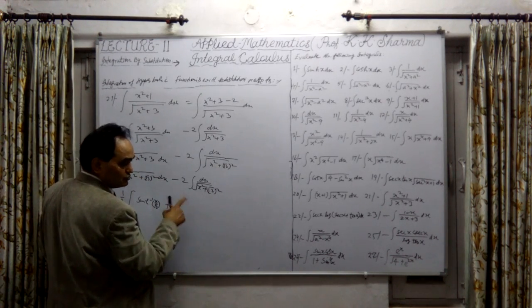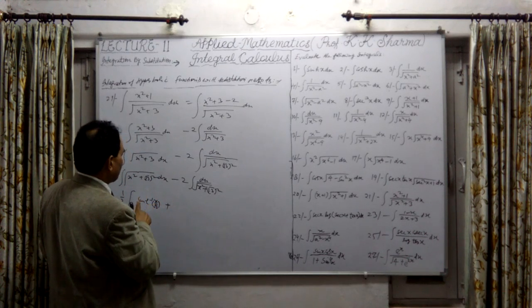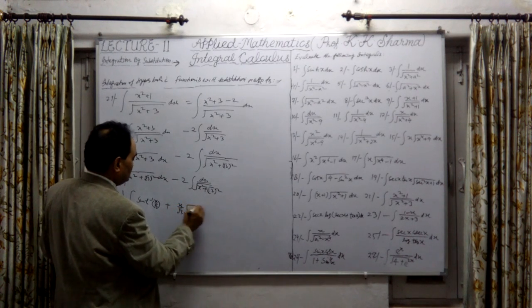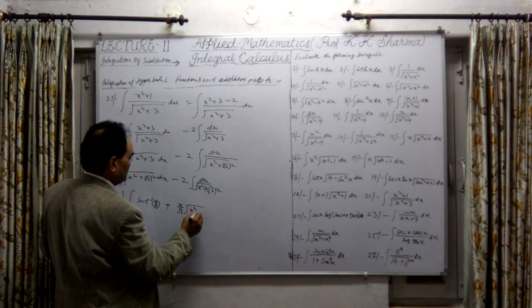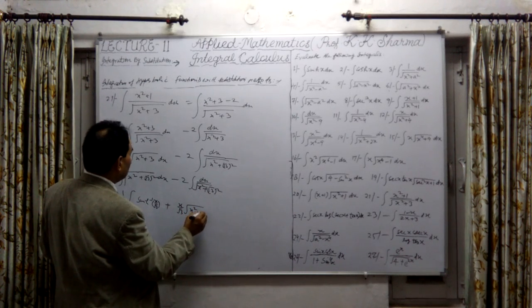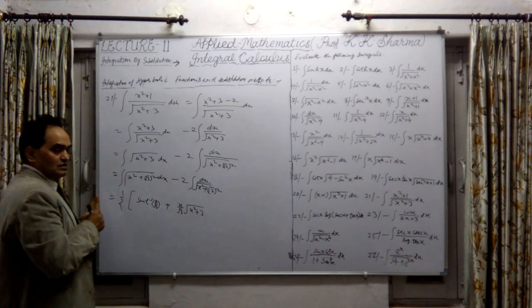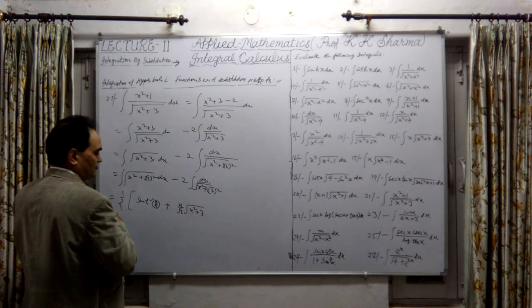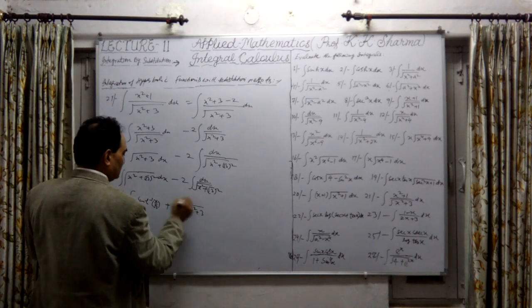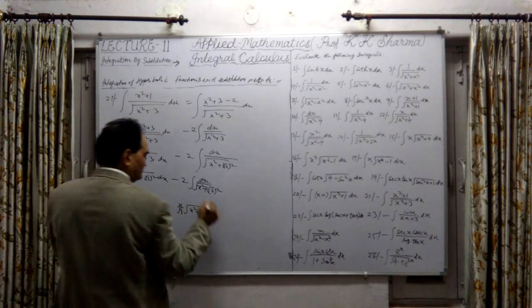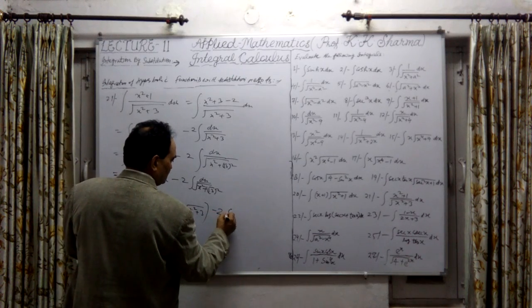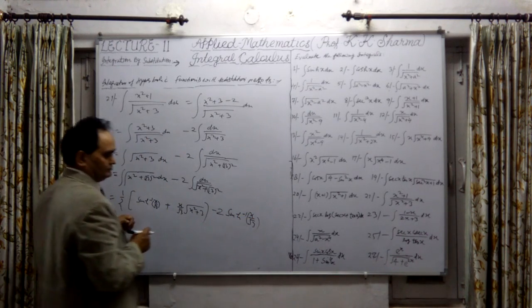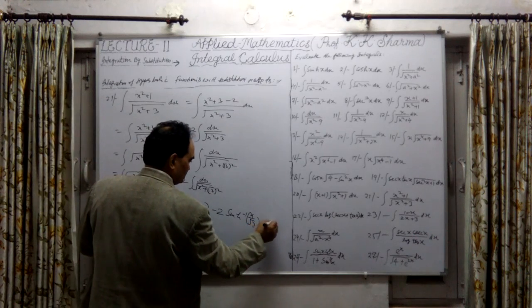because this is sinh theta into cosh theta, where sinh theta will be x upon root 3 into under root of x square plus 3 inside. This is what you will get as the answer of the first part. The second part is nothing but 2 sinh inverse of x upon root 3, plus the constant of integration.